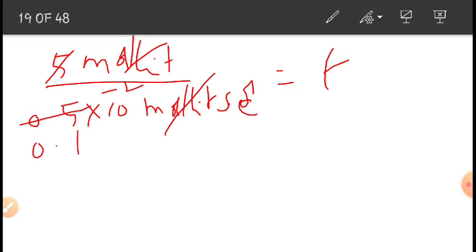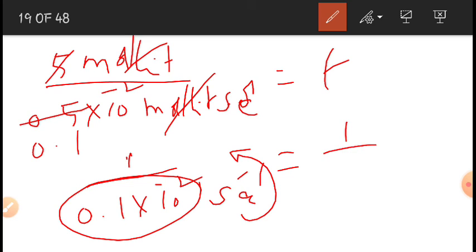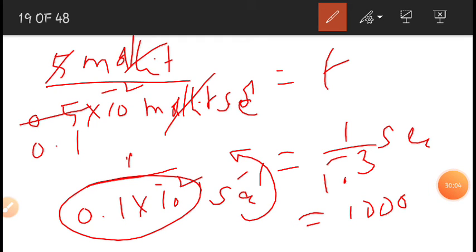Then 1 by 0.5 into 10 to the power of minus 2 second inverse. If I move this to the numerator, this becomes 10 to the power of 3, that means 1000 seconds.